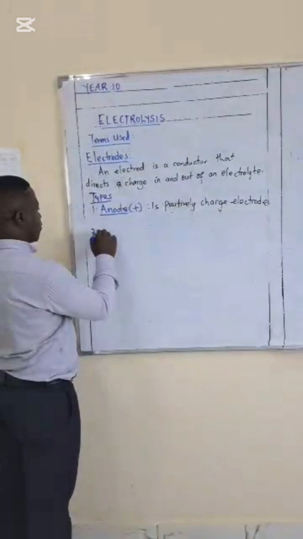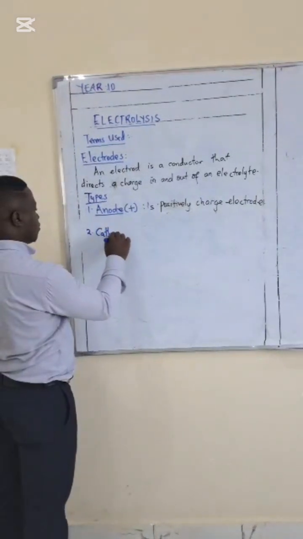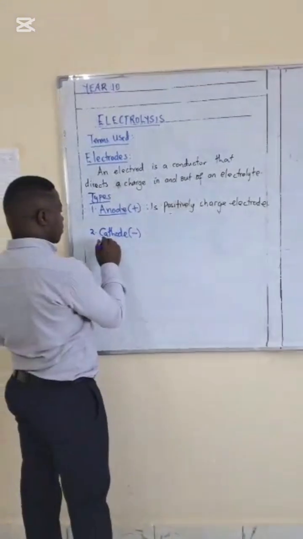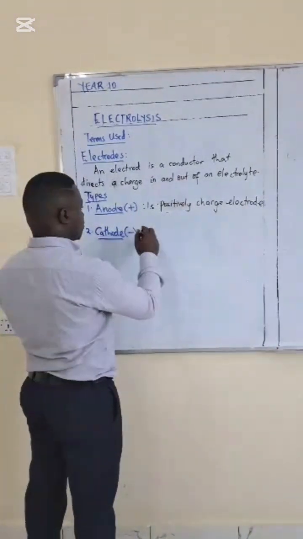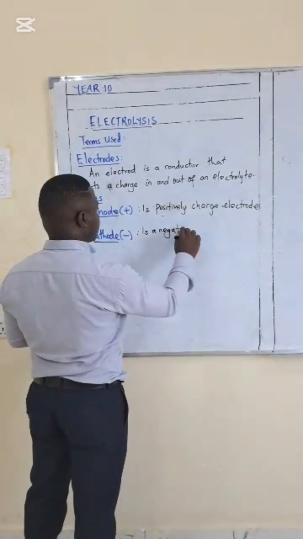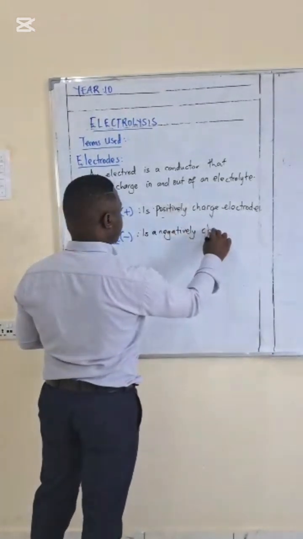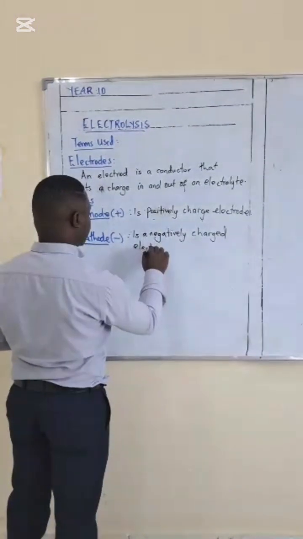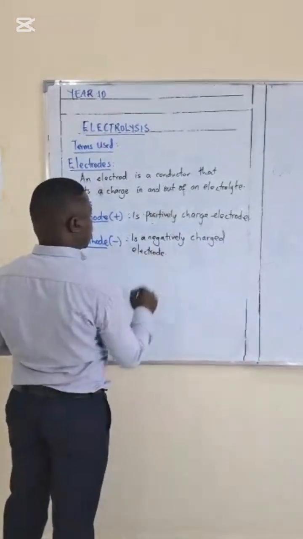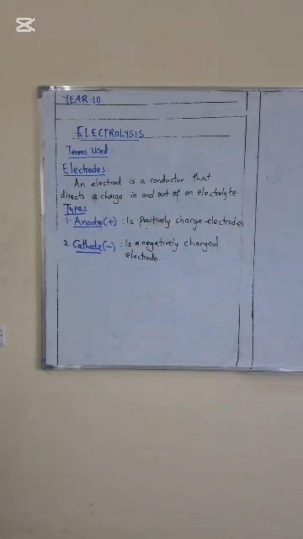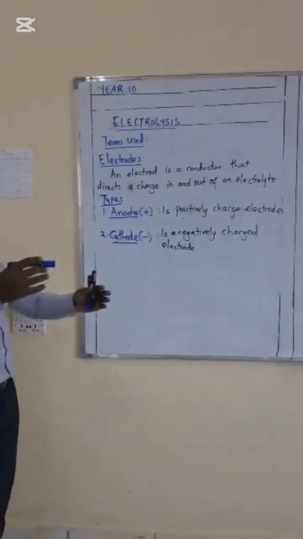Whereas the cathode, I'm putting a negative sign because a cathode is a negatively charged electrode. A negatively charged electrode.